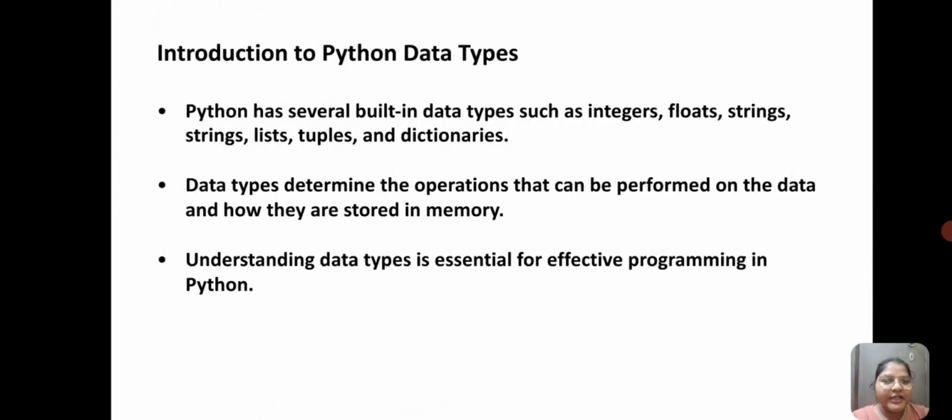Introduction to Python data types. Python has several built-in data types such as integers, floats, strings, lists, tuples, and dictionaries. Data types determine the operations that can be performed on the data and how they are stored in memory. Understanding data types is essential for effective programming in Python.